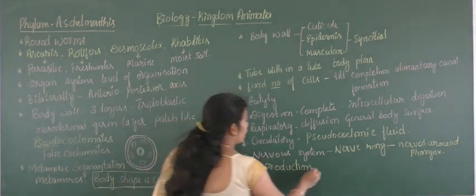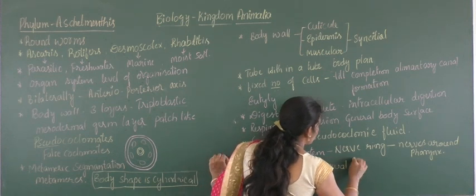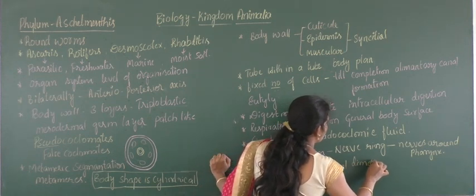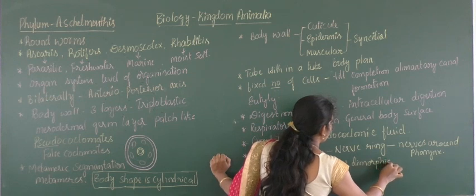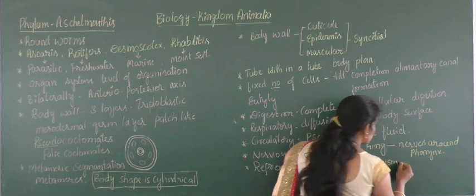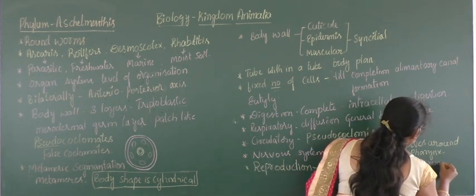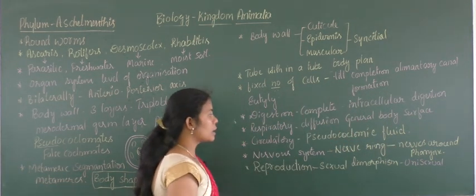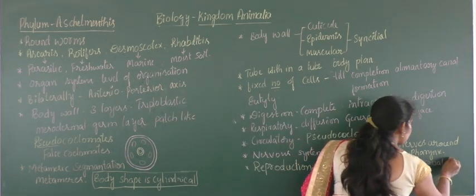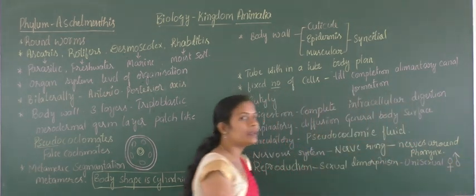So here they exhibit sexual dimorphism. By this they are unisexual. Separate male and female will be there. Separate male and female Ascaris will be there.